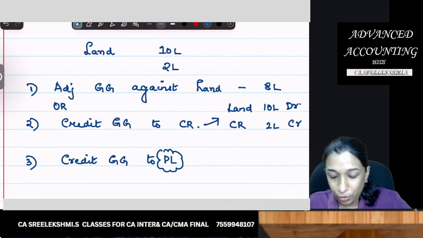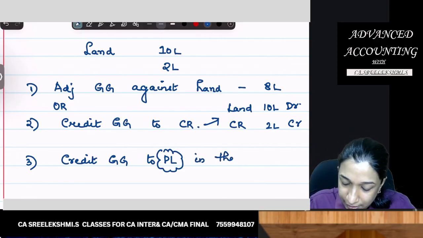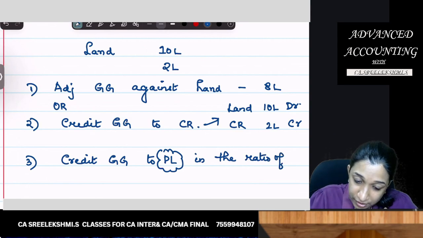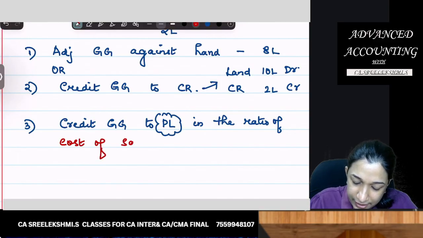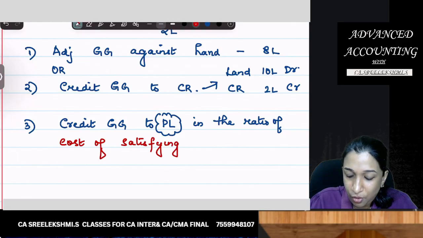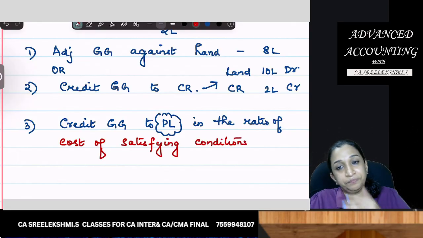Credit government grant to P&L, like deferred income, in the ratio of, remember, the ratio of cost of satisfying conditions.